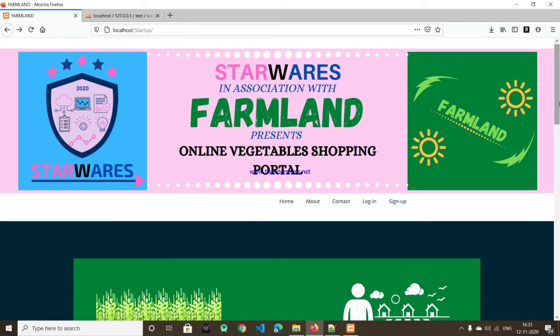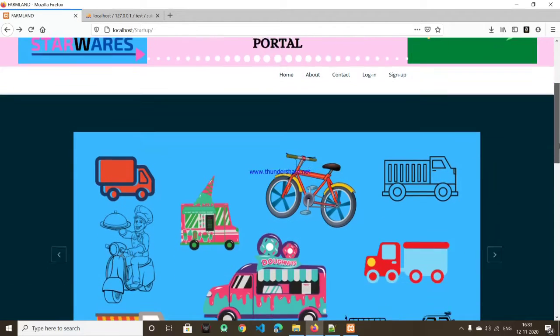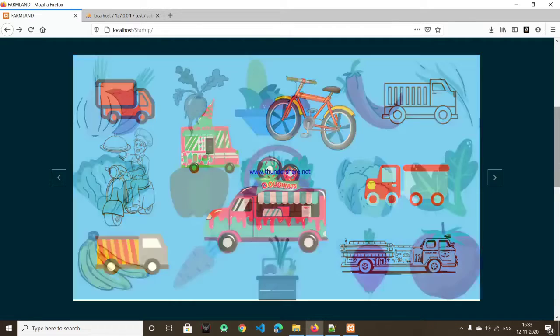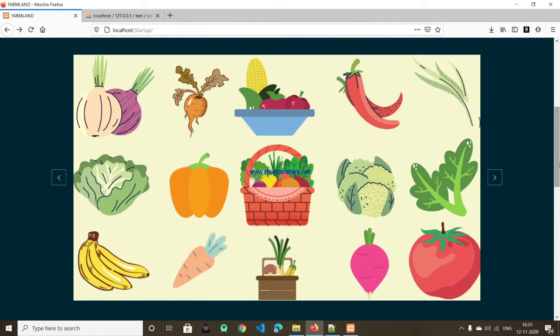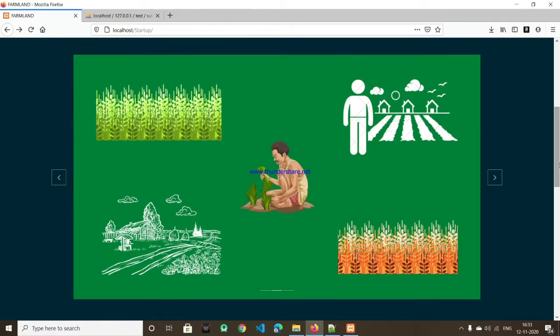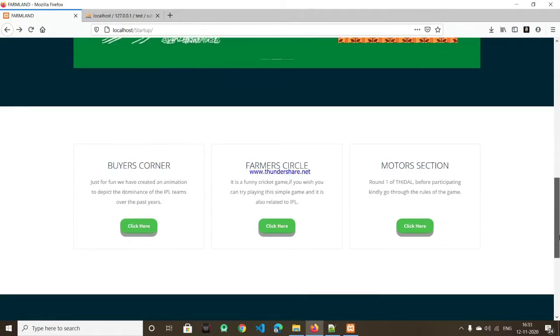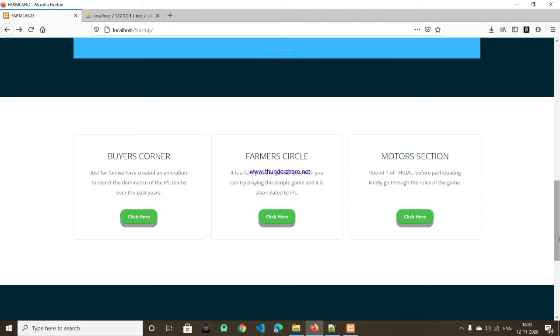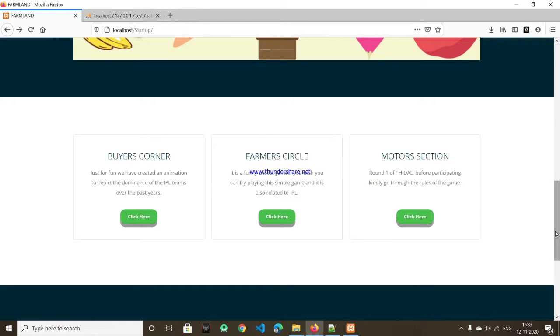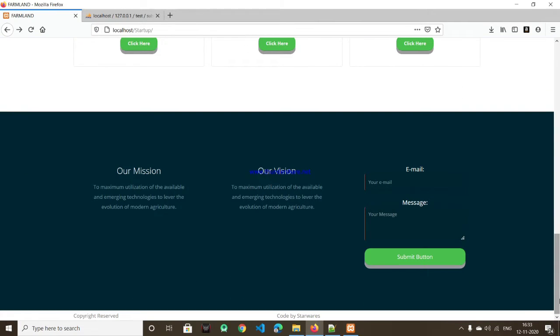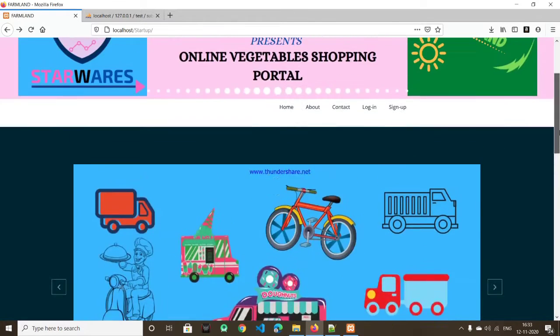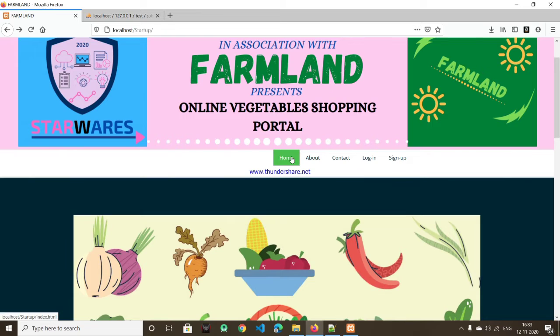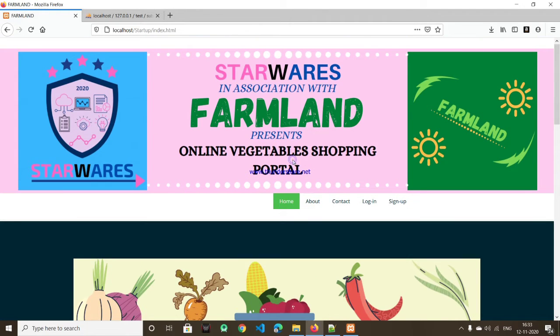Our project is Starways in association with Farmland, which is an online vegetable shopping portal. There are three sections available in our portal: the first is the buyer's corner, the next is the farmer's circle, and the next is the mota section for the logistic company. If you want to give further feedback or queries for our portal, you can send them via email through this portal. The main vision of this project is the maximum utilization of the available and emerging technologies to deliver the evolution of modern agriculture.